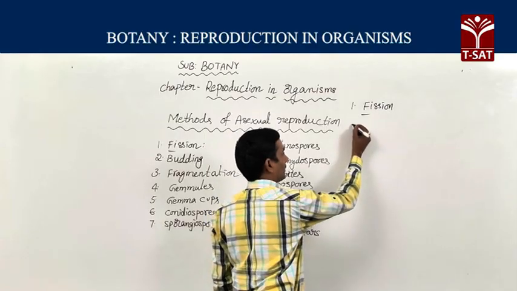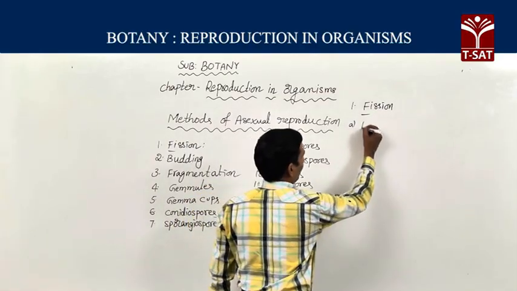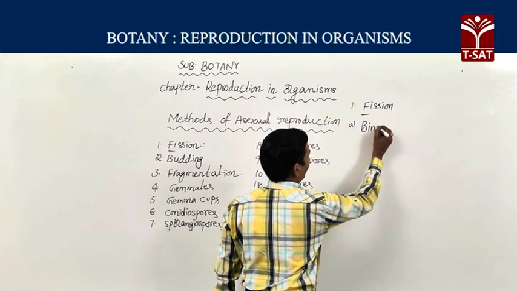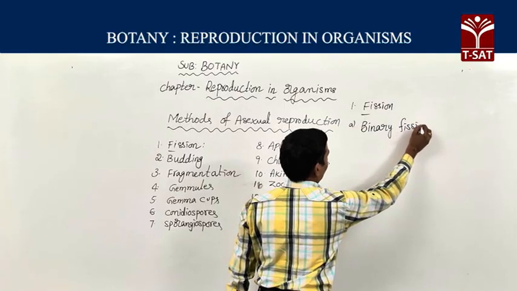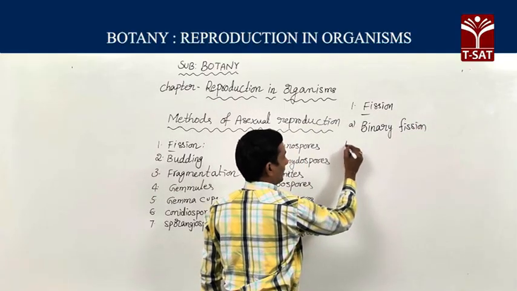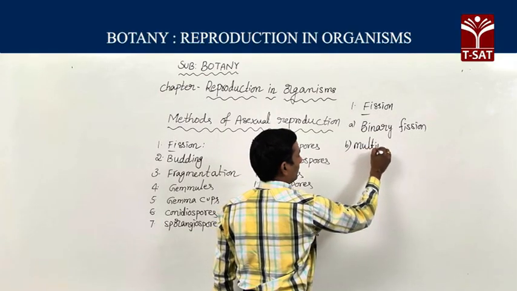Fission method of reproduction is again divided into two types: the first is binary fission, and the second method is multiple fission.